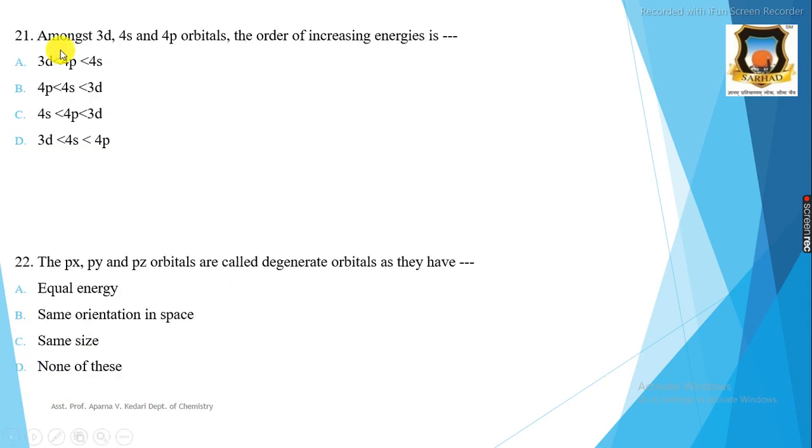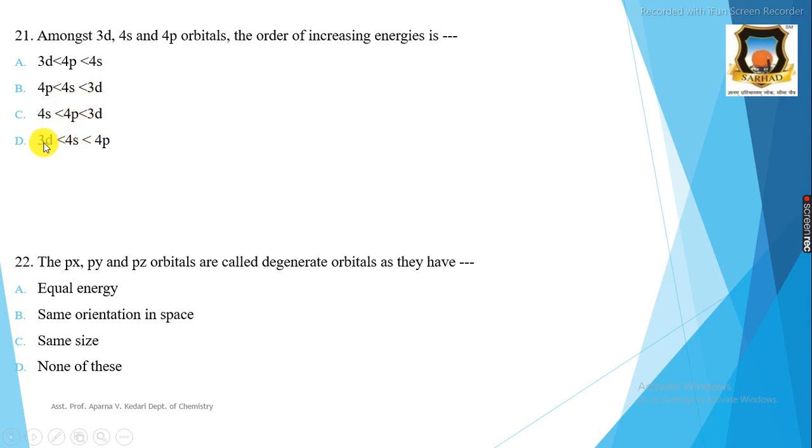The next question is, amongst the 3d, 4s, 4p orbitals, the order of increasing energies is. The A option is 3d, 4p, 4s. B option is 4p, 4s, 3d. The next C option sequence is 4s, 4p, 3d.